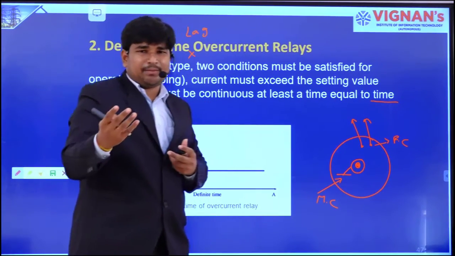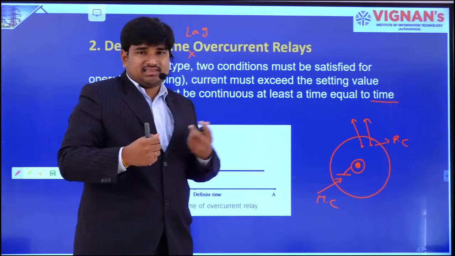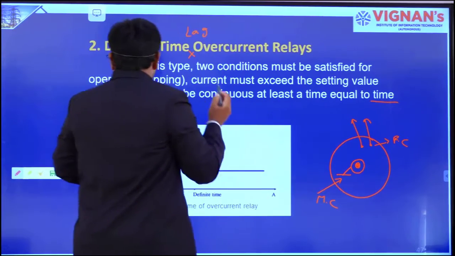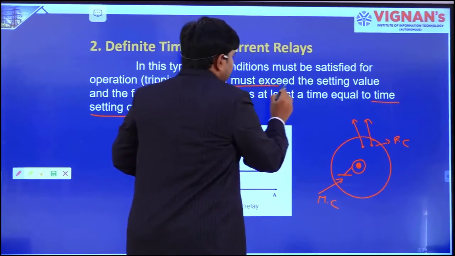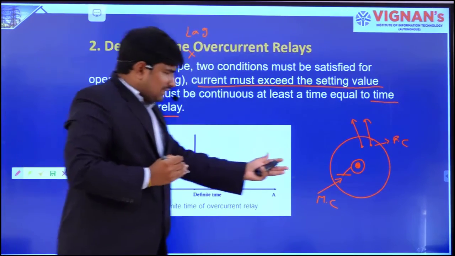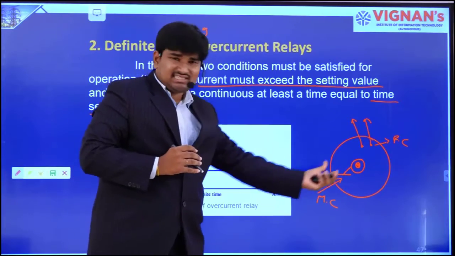Whenever the current reaches the pickup value, the disc will rotate. That is condition number 1: the current must exceed the setting value. Now the disk starts rotating.